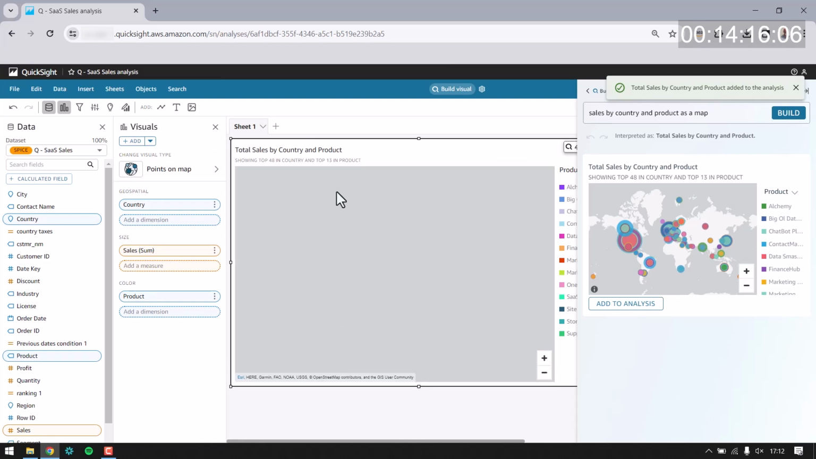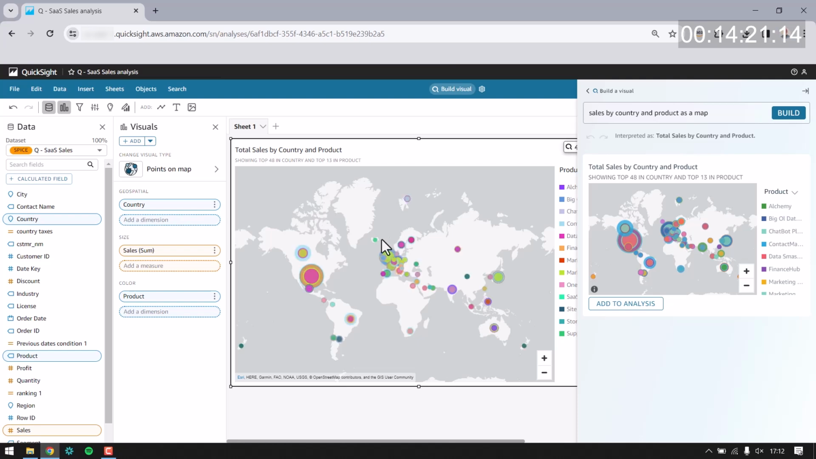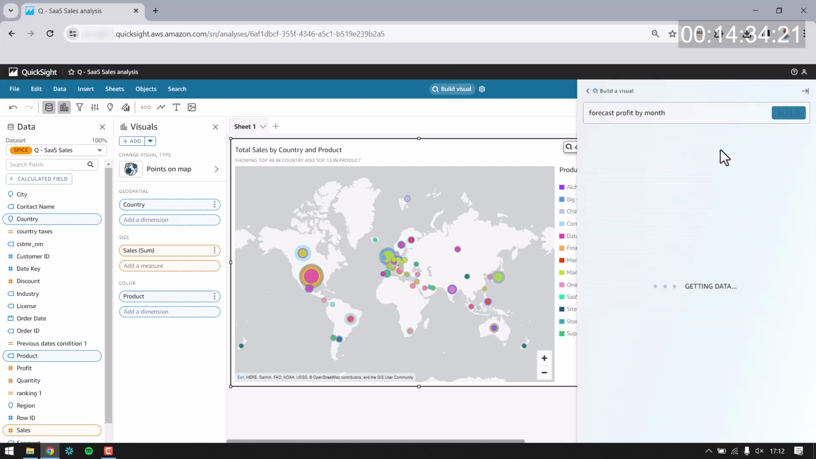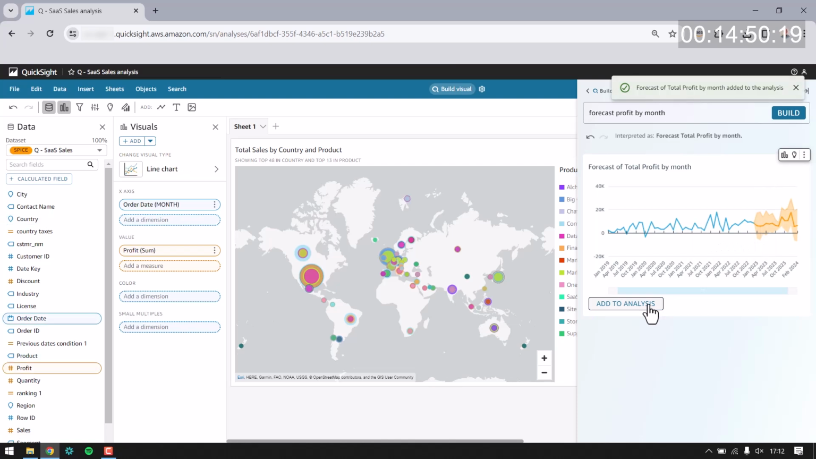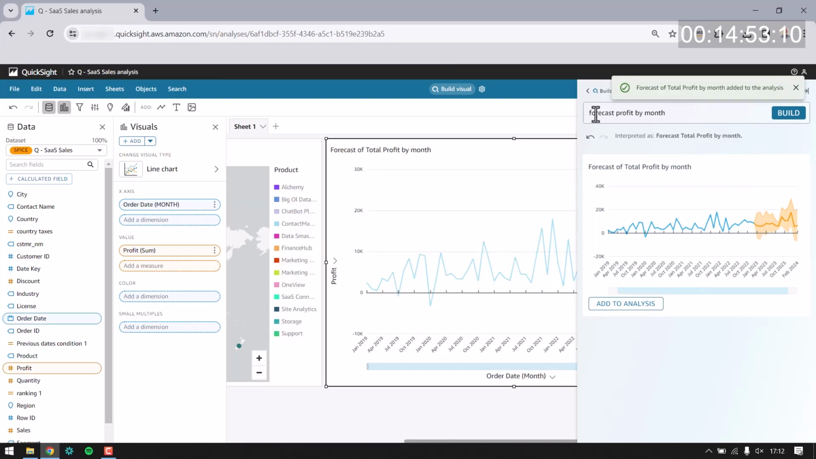You can see now that the visualization has been added to the analysis. This particular visualization is showing sales by product, by country. I might also want to look at the forecast for profit for my products. So to do that, I just type in forecast profit by month. And Q will generate a forecast for me, which I can see here. Now, this forecast is pretty flat, as you can see, in terms of profit scenario. And so that's something that I might want to look into. In the meantime, I'm going to add this to my analysis. So you can see here how we easily add visualizations to dashboards simply by using language.